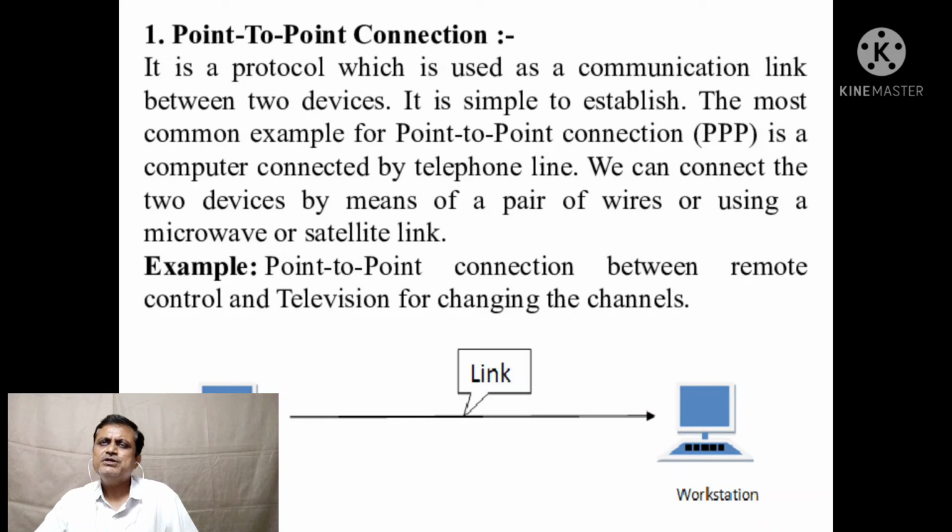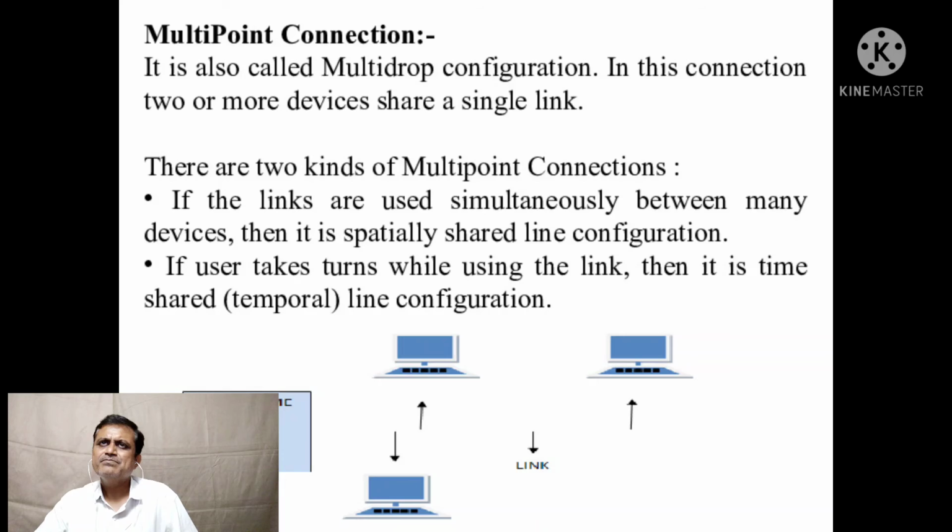Now what is point-to-point communication? It is a protocol which is used as a communication link between two devices. It is simple to establish. The most common example of a point-to-point connection is a computer connected by telephone line. We can connect the two devices by means of a pair of wires or using microwave or satellite links. An example of point-to-point connection is between a remote control and the television for changing the channels.